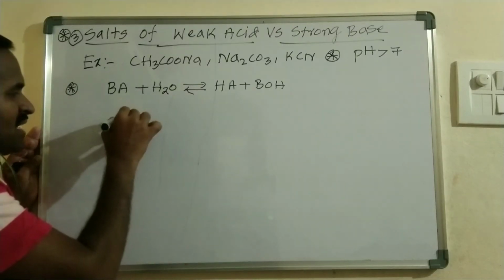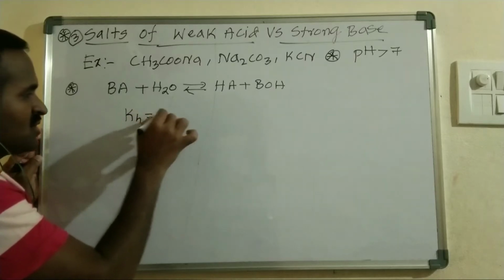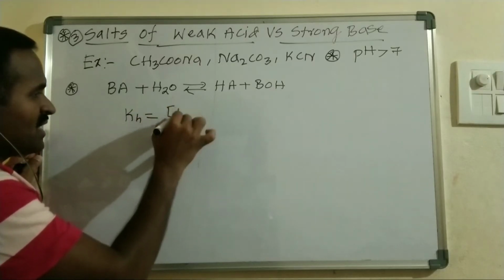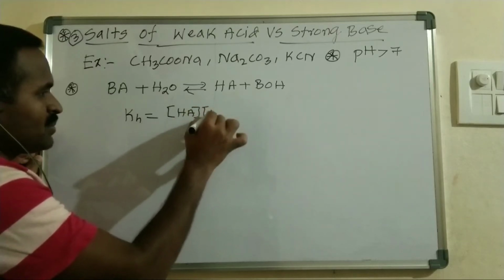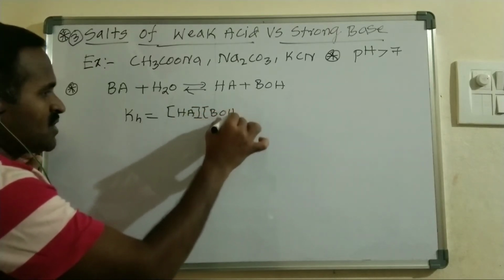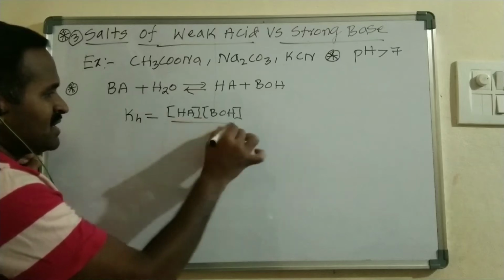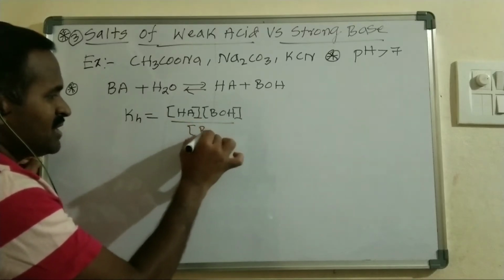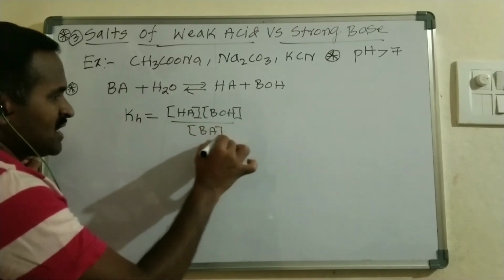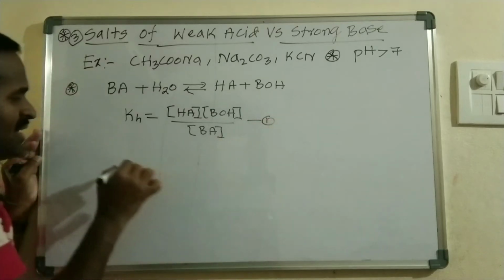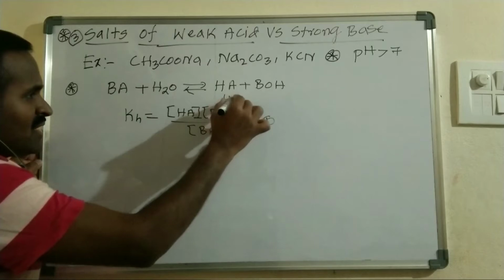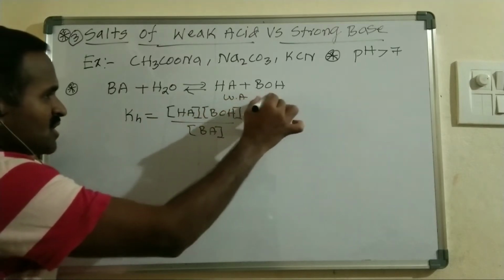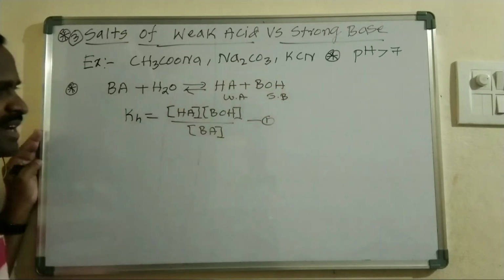From this I can write the hydrolysis constant KH is equal to the concentration of HA times the concentration of BOH divided by the concentration of salt BA, right? Let us take this as equation 1. The other one: HA is a weak acid and BOH is a strong base, so complete ionization takes place.